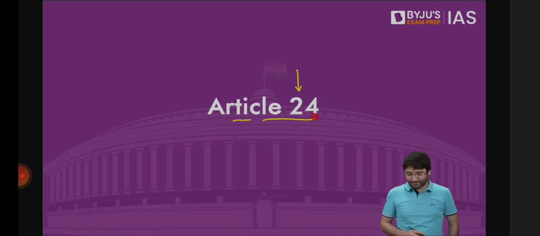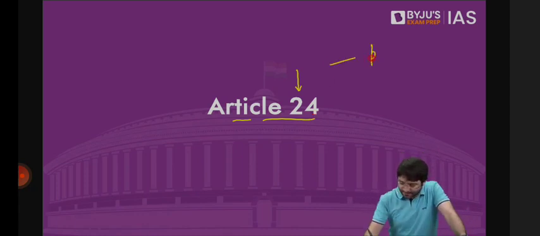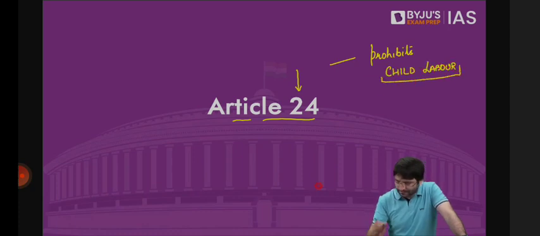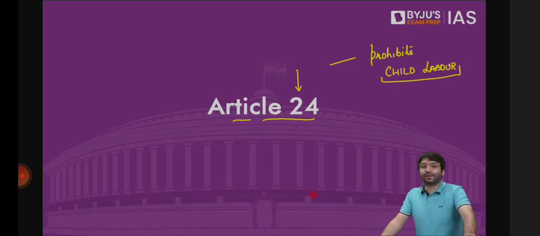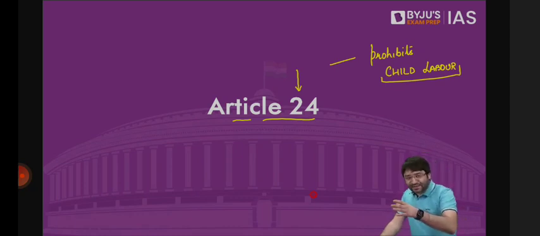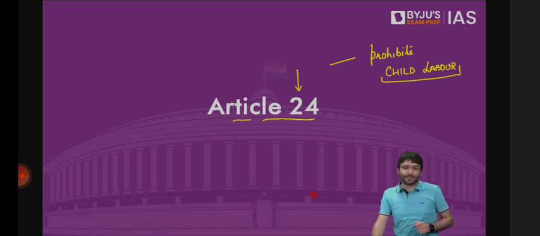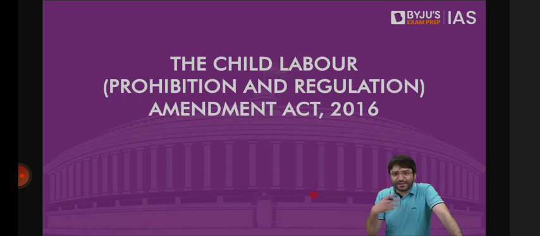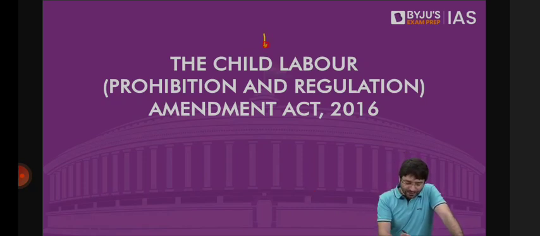Okay, Article 24 prohibits child labor. That means employing children in factories, at households, for any purpose. When you're employing children, you're exploiting children, and that is child labor, and that is prohibited by Article 24 of the Constitution. To implement this fundamental right, we had a law known as the Child Labor Prohibition and Regulation Act of 1986.